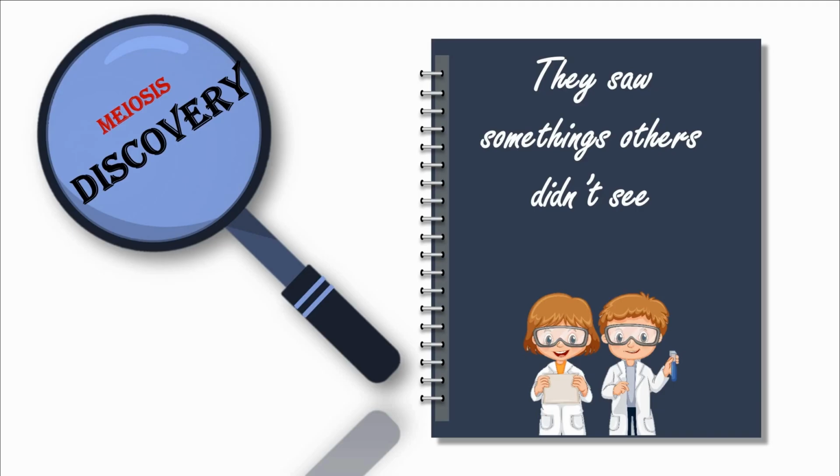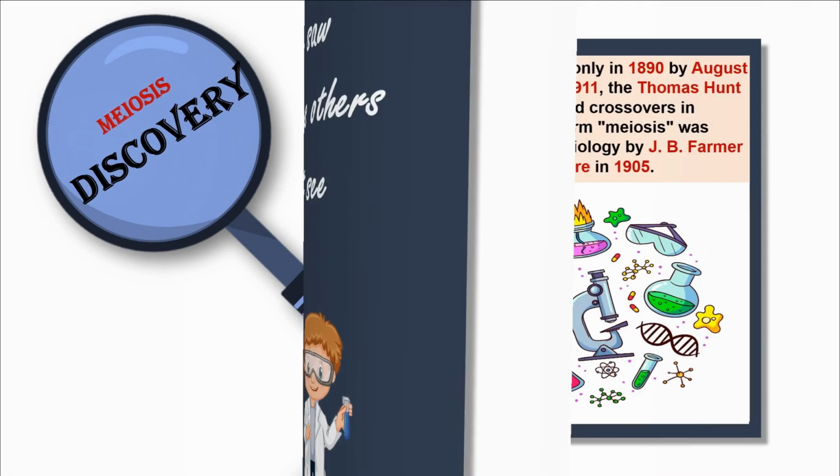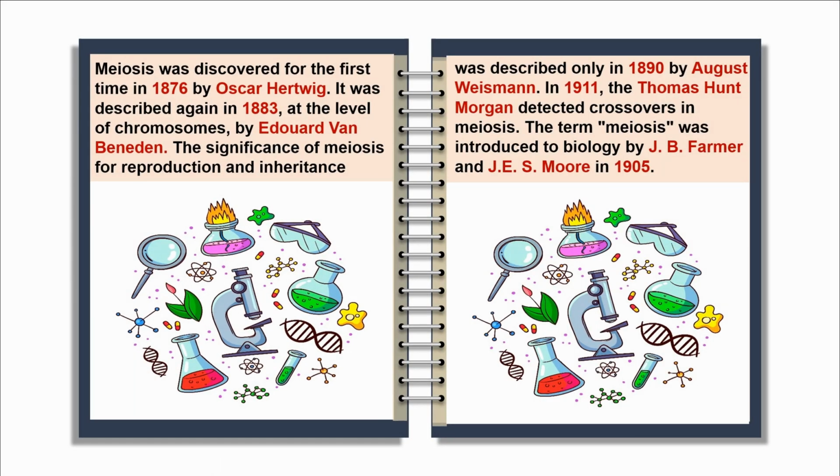Meiosis discovery. They saw something others didn't see. Meiosis was discovered for the first time in 1876 by Oscar Hertwig. It was described again in 1883 at the level of chromosomes by Edward van Beneden.